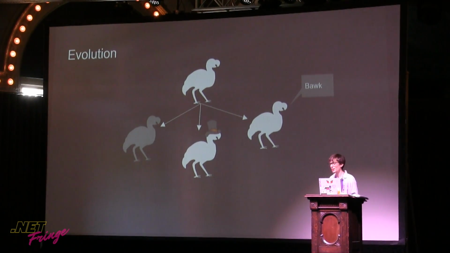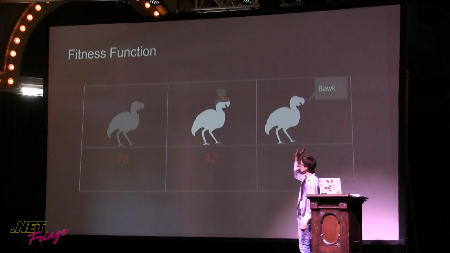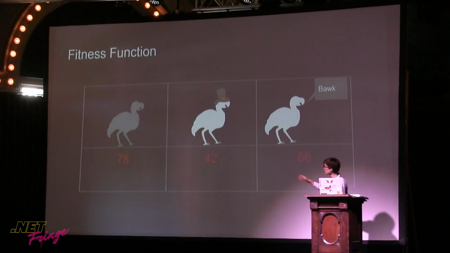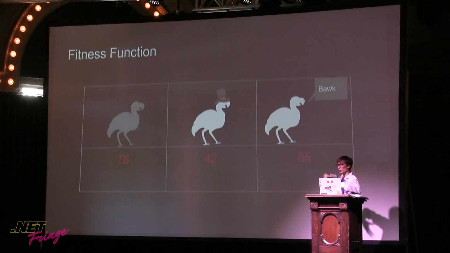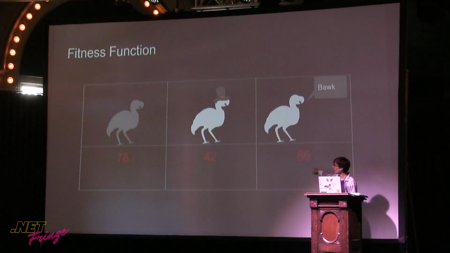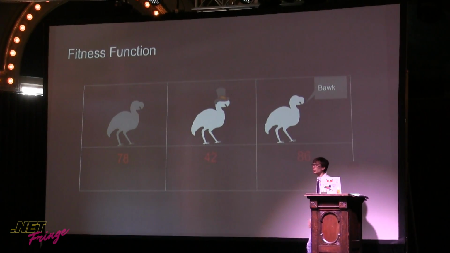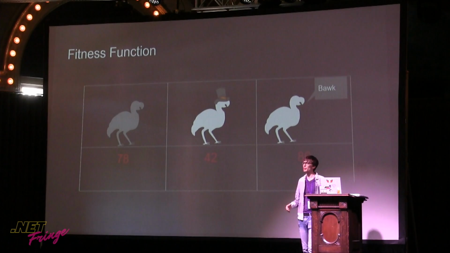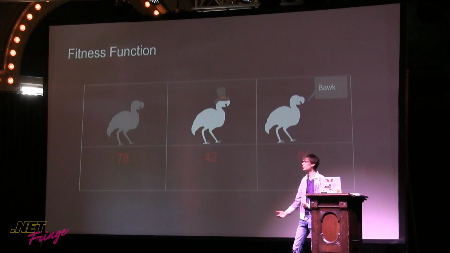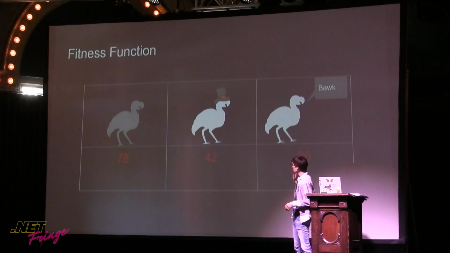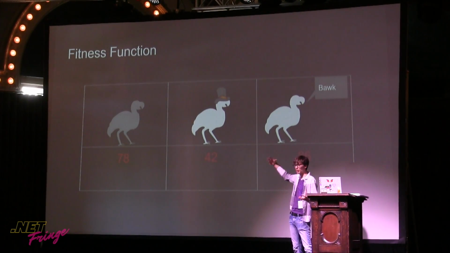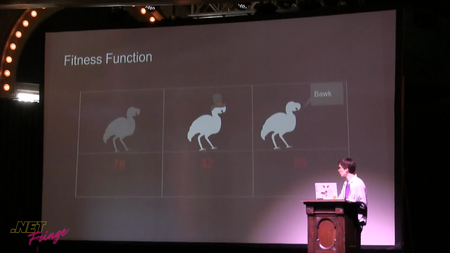The big thing about this is that in real life, a fitness function for reality is how many offspring did you have, and how successful were those offspring in passing on their genes as well. And so we're able to score these different dodo birds with our fitness function. The bird that was able to talk ended up scoring very high. And the bird that was a different color also scored pretty high. So if we say we want 2/3 of our offspring, our solutions, to continue on and pass their genes, essentially the colored one and the one that speaks are going to win. Poor dodo bird with a hat.